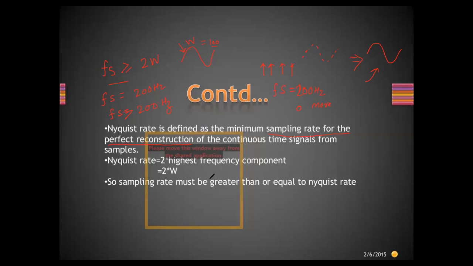Okay, so for a better sampling rate, the Nyquist rate is equal to twice the highest frequency component, that is equal to 2 into omega. So the sampling rate must be greater than or equal to the Nyquist rate.